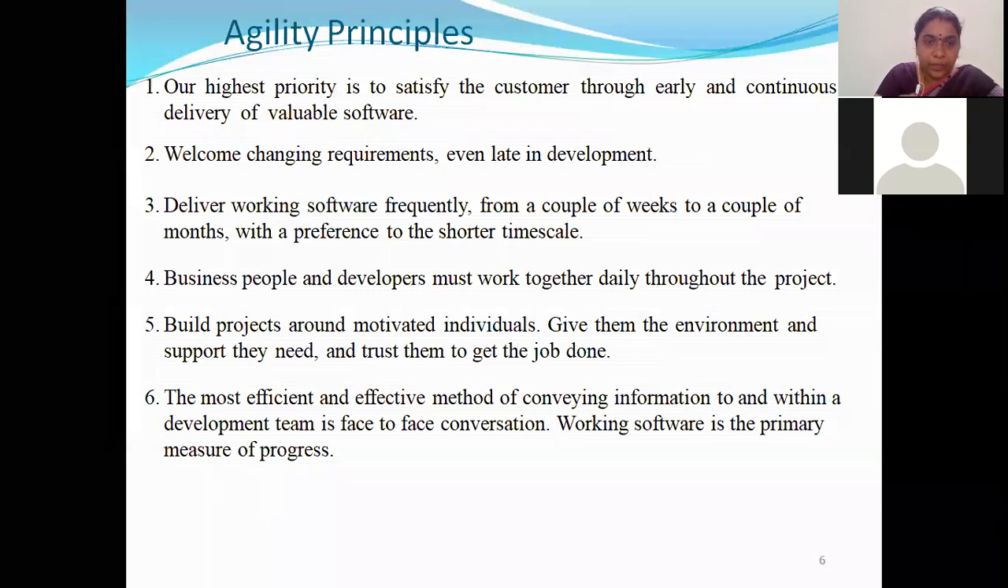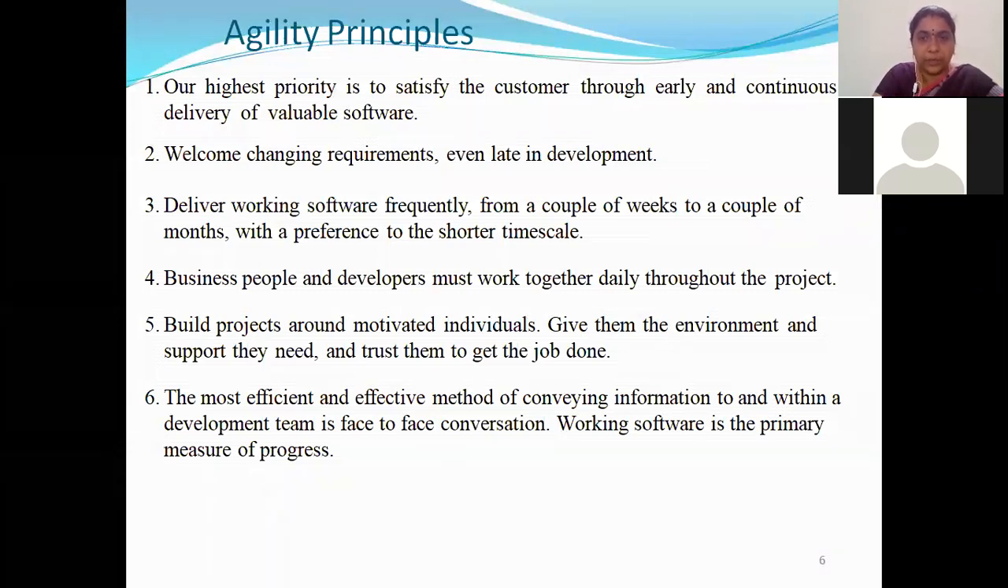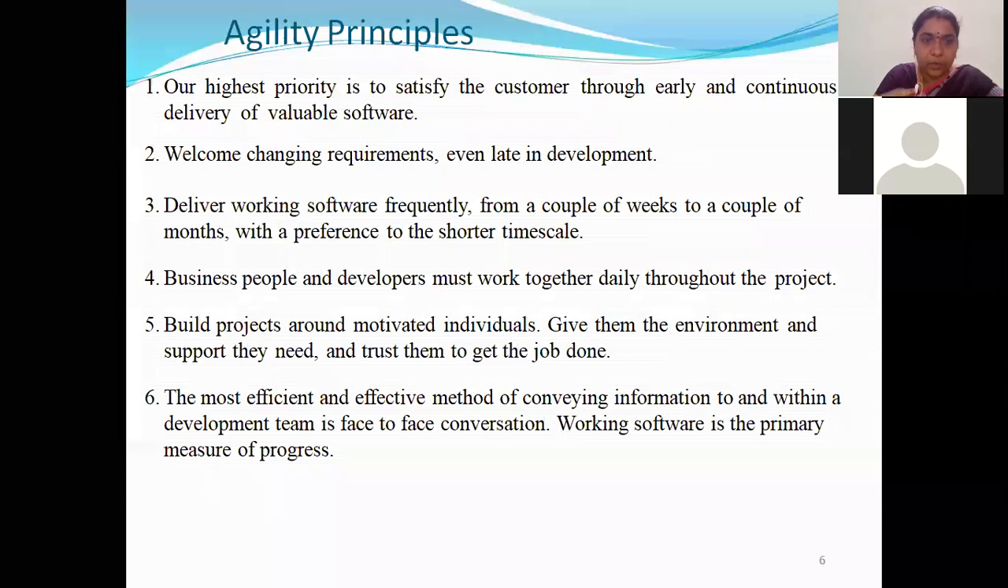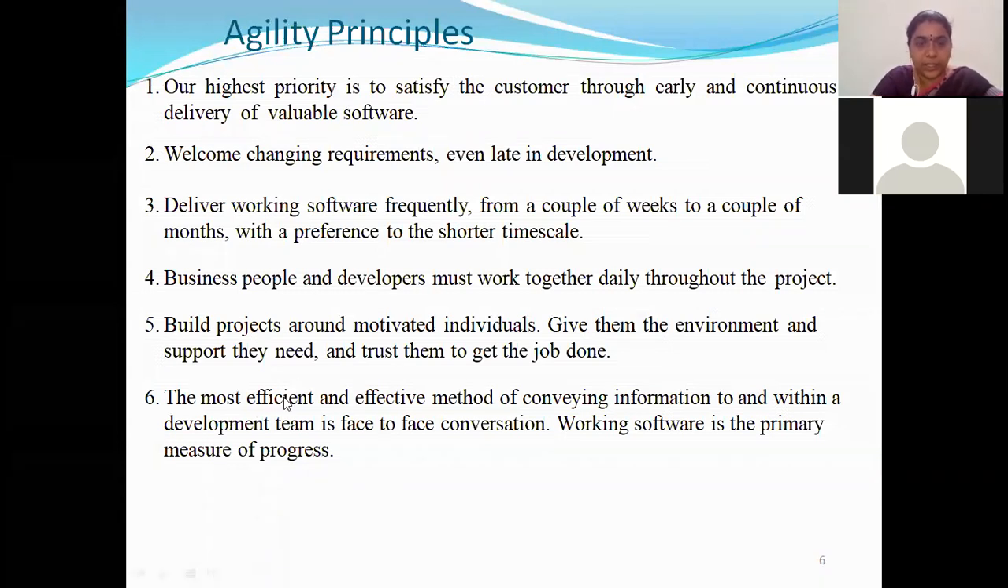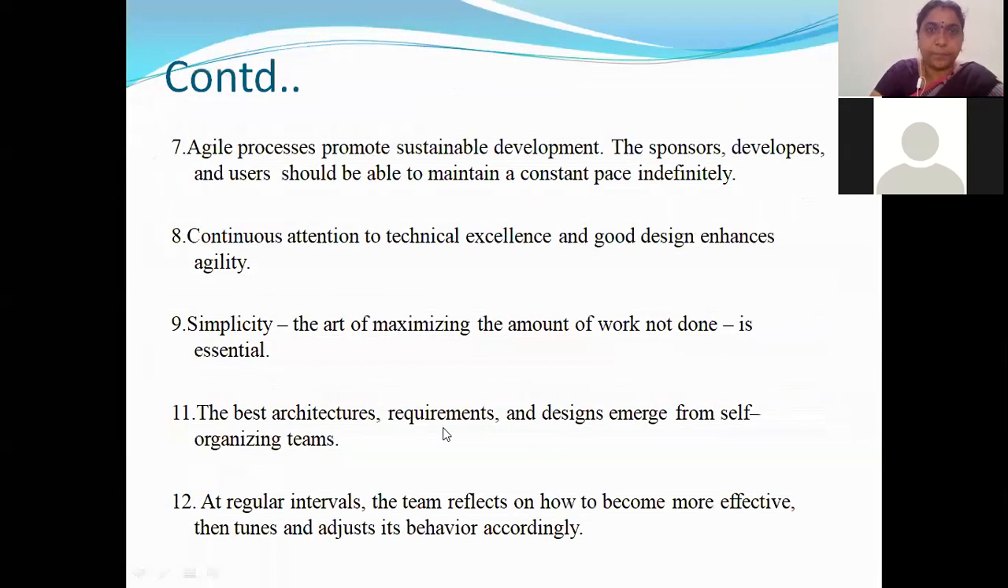So you will have effective information transfer only if you are sitting face to face. If we are sitting face to face, directly interacting, directly talking, then definitely our data will be conveyed as we intended, right? So that is what the sixth principle is telling. Always communicate using face-to-face conversation.